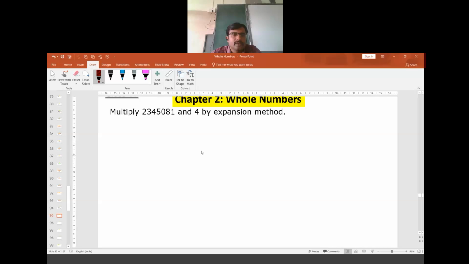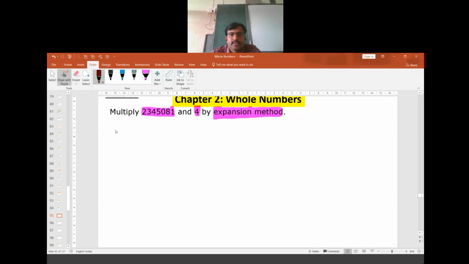Now we have a question which is multiplication, but it's not a direct multiplication. Here, this particular number has to be multiplied by 4 by expansion method. You should know the meaning of expansion. We all know the place values and the face values.